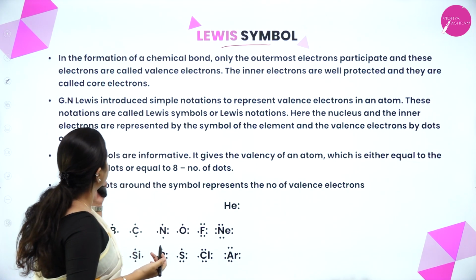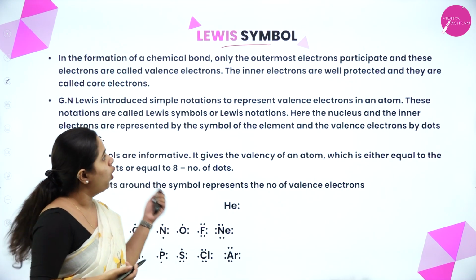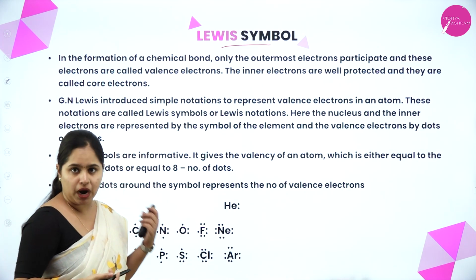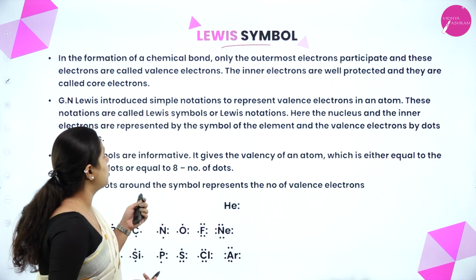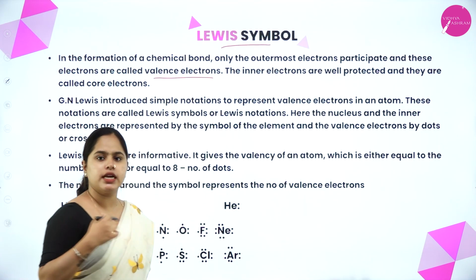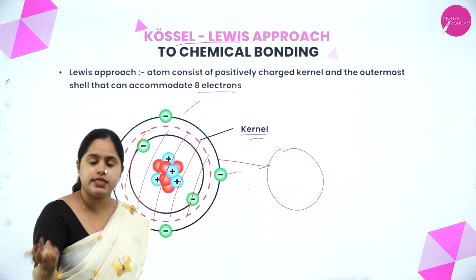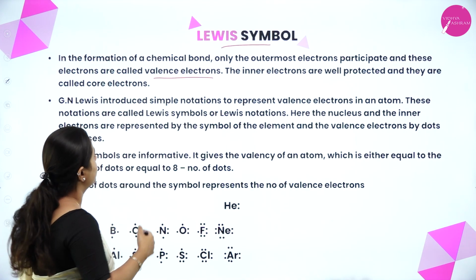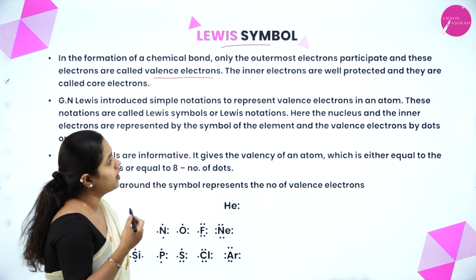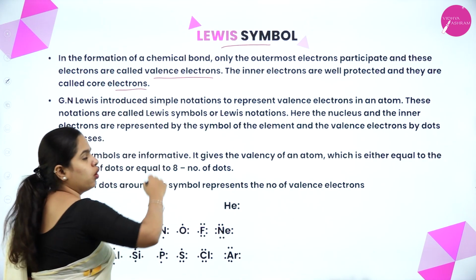Let us see. In the formation of a chemical compound, only the outermost electrons participate and these electrons are called valence electrons. We just saw that now. This part is the kernel and only the valence electrons take part in chemical bond formation. The inner electrons are well protected and they are called core electrons.